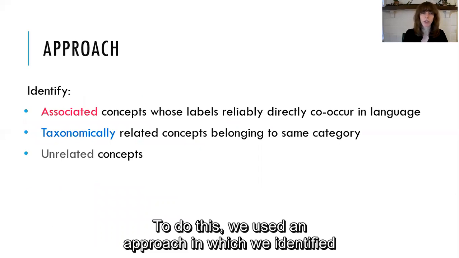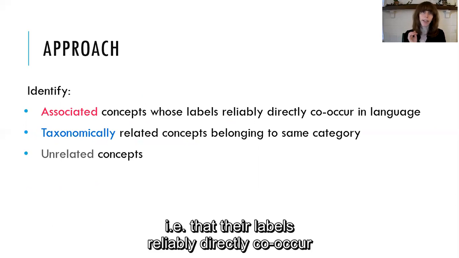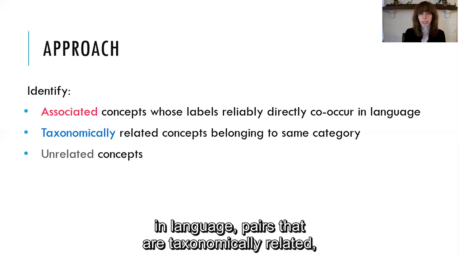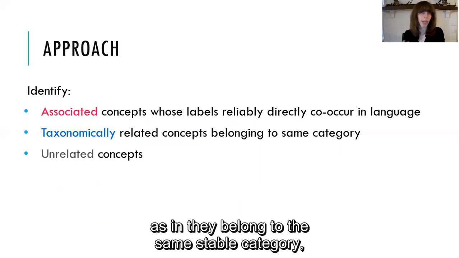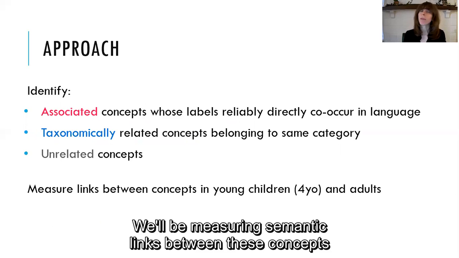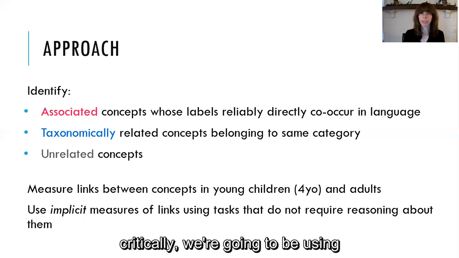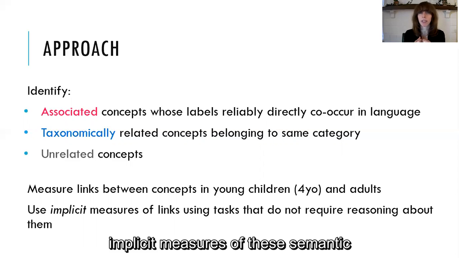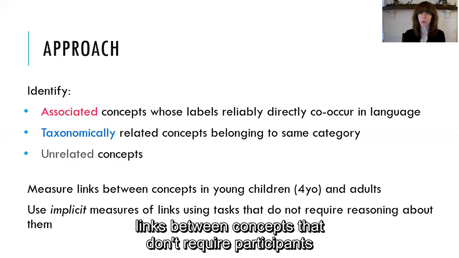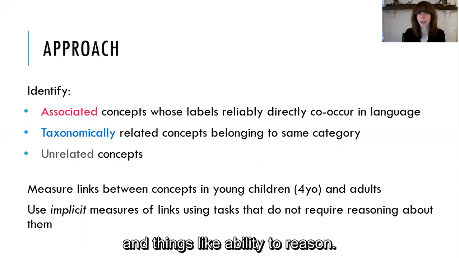To do this, we used an approach in which we identified pairs of concepts that are associated, that is, their labels reliably directly co-occur in language, pairs that are taxonomically related, as in they belong to the same stable category, such as fruits, and pairs of unrelated concepts. We'll be measuring semantic links between these concepts in both young children, 4 years of age, and adults. And critically, we're going to be using implicit measures of these semantic links between concepts that don't require participants to reason about them, because we don't want our measures to be contaminated by developmental changes in things like ability to reason.